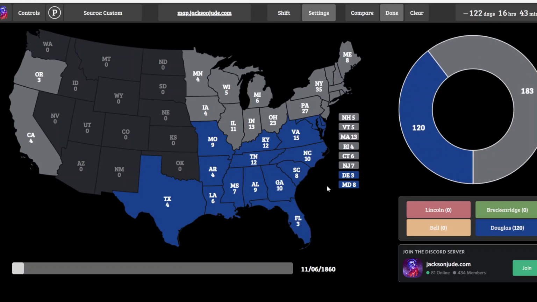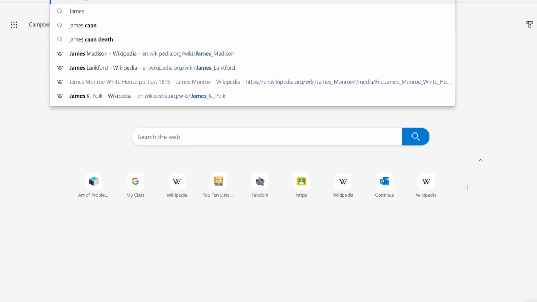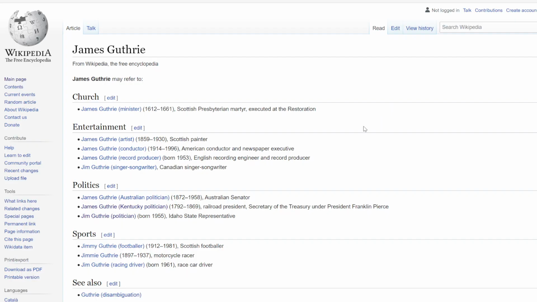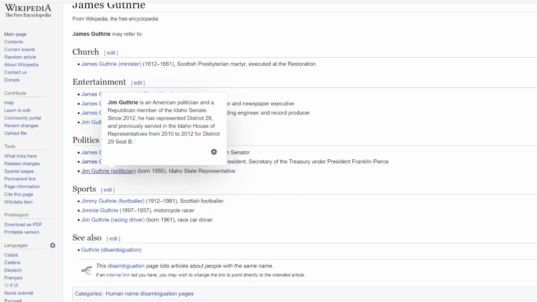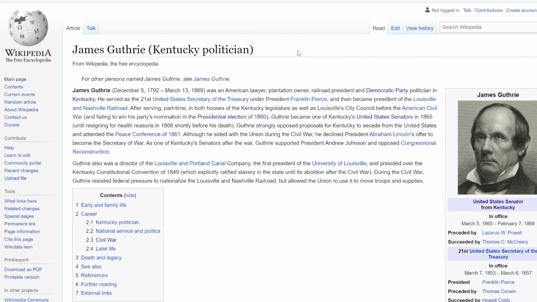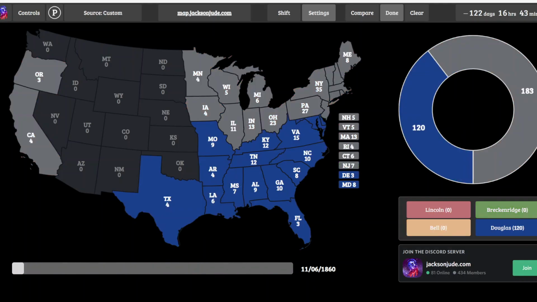Now, who would this Democrat be? I would think it would be James Guthrie. He was the Secretary of the Treasury under Franklin Pierce, and he was a pro-union Democrat who was also a slave owner.